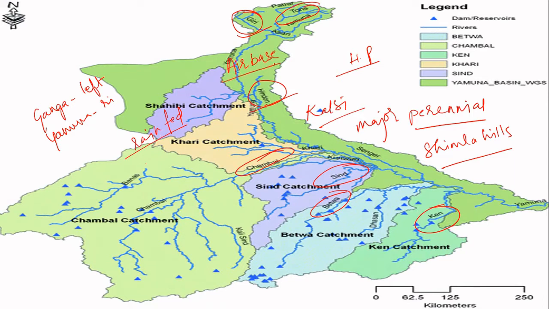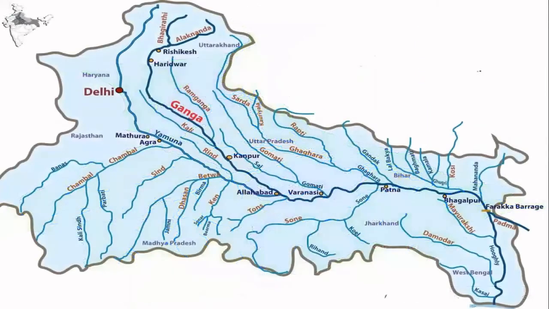So yes, these are the left-hand tributaries of Yamuna River. Now let's talk about the right hand tributaries. Let's discuss the first one, which is Betwa River.